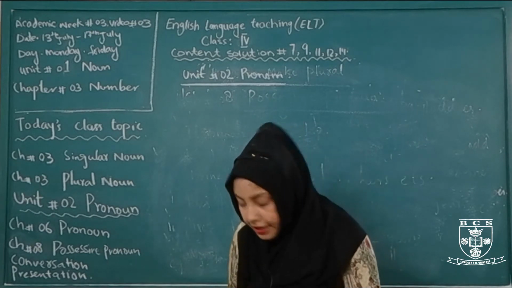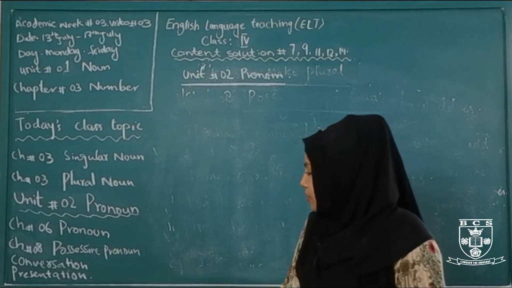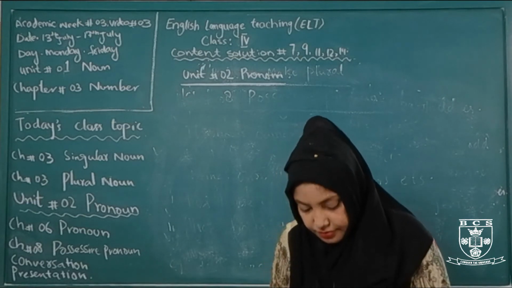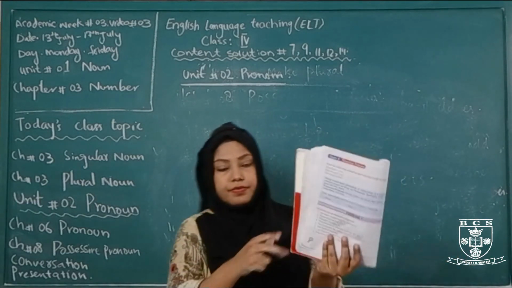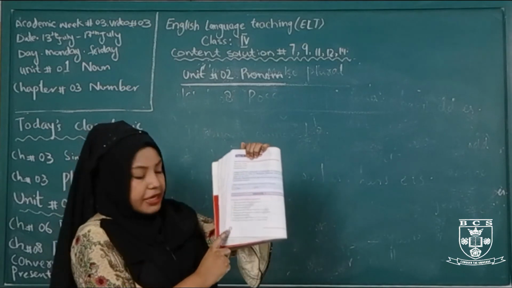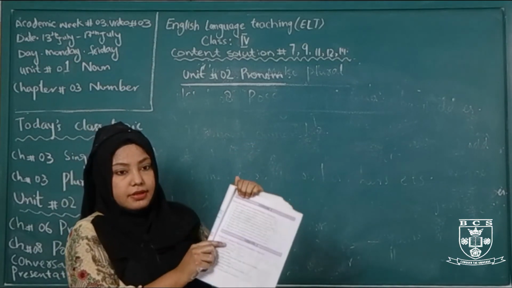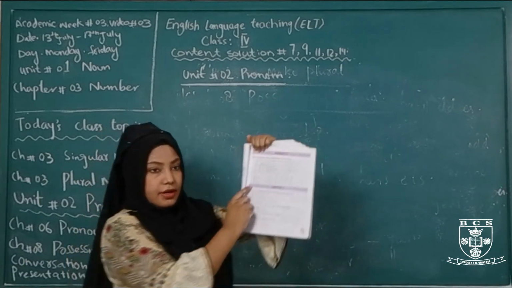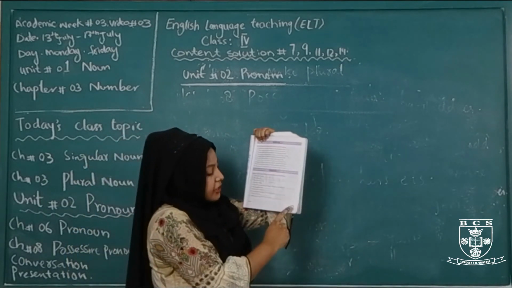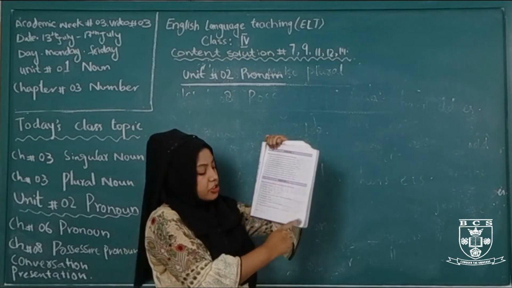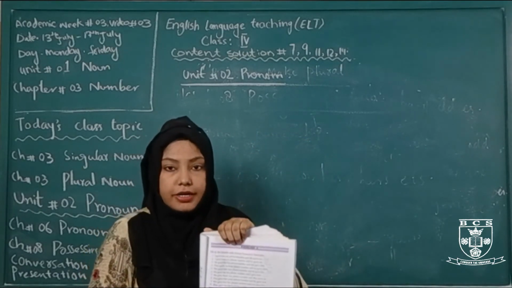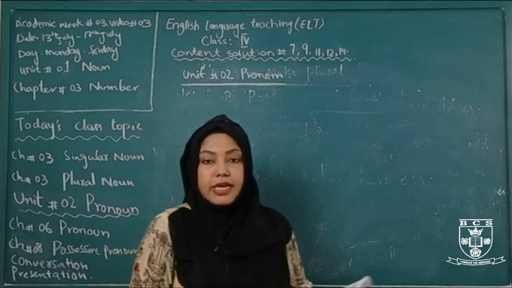Now open your book and come to chapter number 8, possessive pronoun. Here it is. Exercise number 1 on page 36, exercise number 2 on page 37 and exercise number 3 on page 37. 1 to 5 are included in your content. So let's see how to solve these exercises.